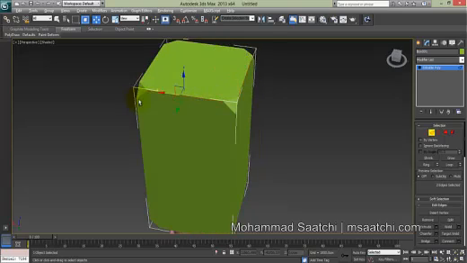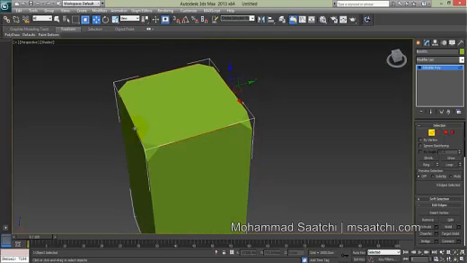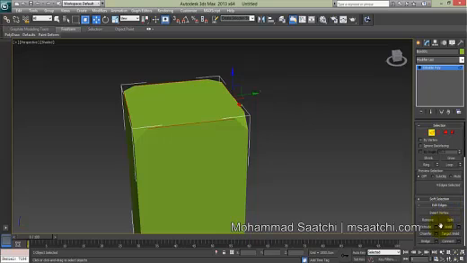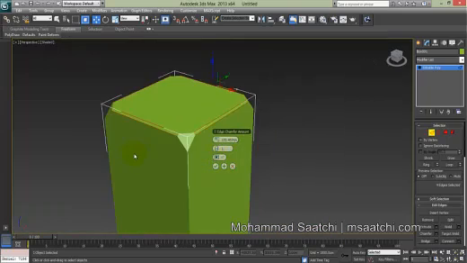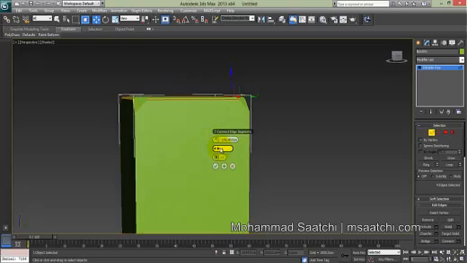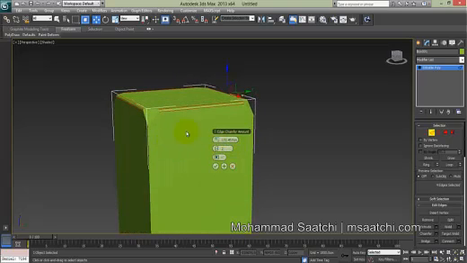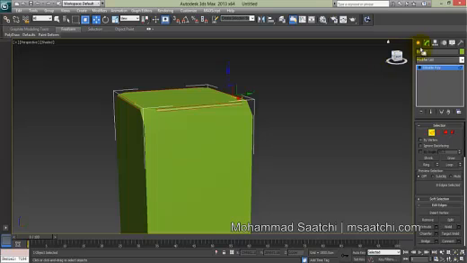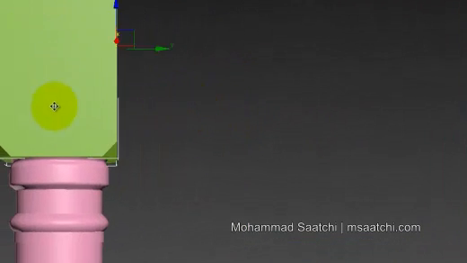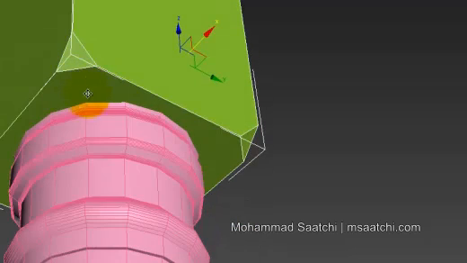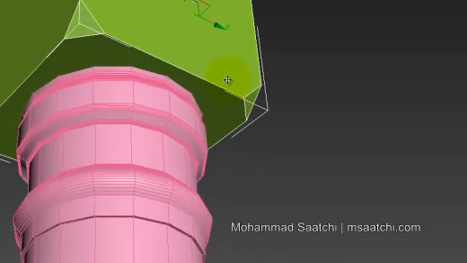If you want to work more on it, I just select these edges too. I also use chamfer at edge level to make the edge smooth also. Okay, it's good. I think it's good, and it's enough.